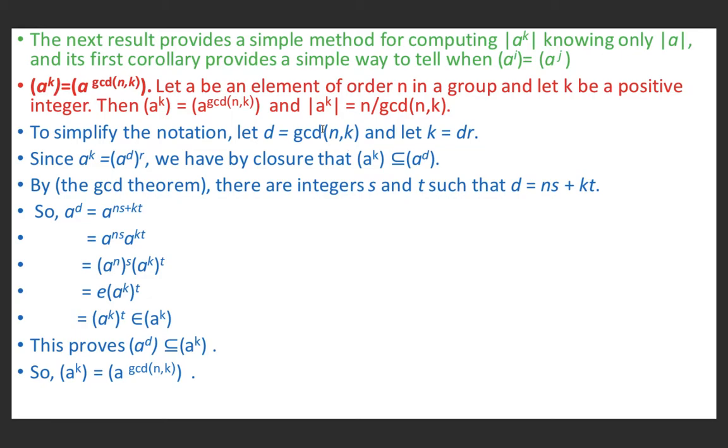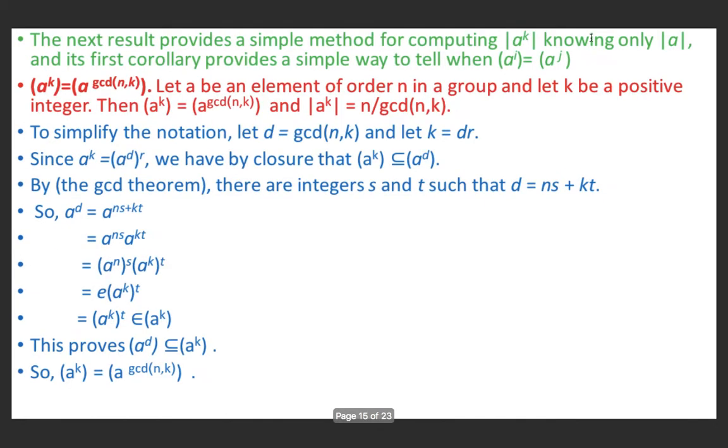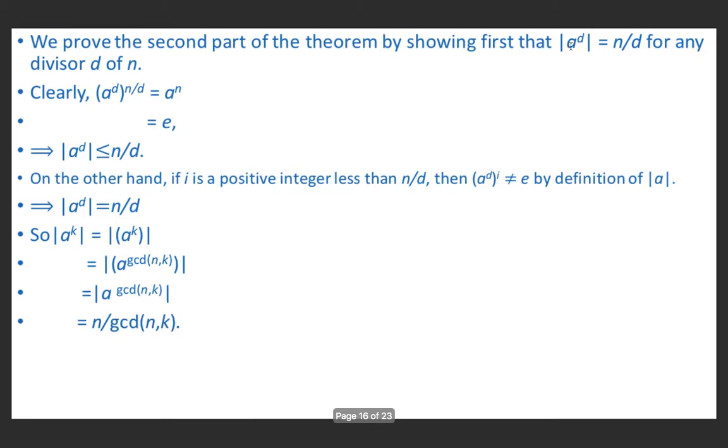Now we will show that the order of a raised power k is equal to n upon the greatest common divisor of n and k. So we will prove this by showing that the order of a raised power d, because we have substituted d to be the greatest common divisor of n and k, is equal to n by d for any divisor d of n.